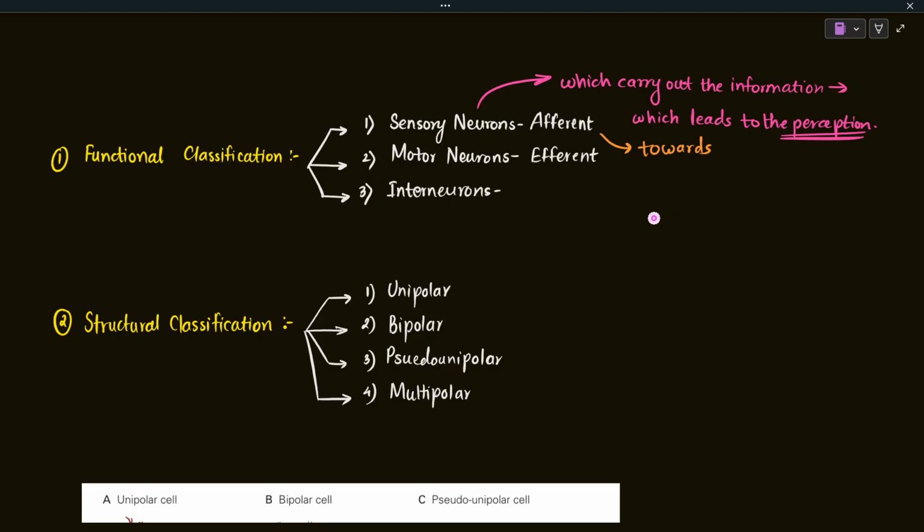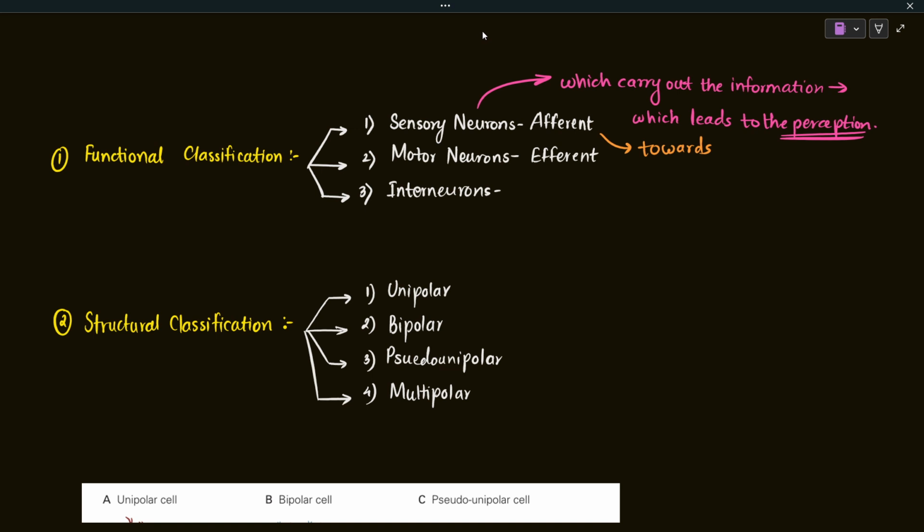Please mind my words. There's a difference between sensory neurons and afferent neurons. Whenever anyone mentions afferent neurons, it only gives you information about the direction of the signal transmission, that the signal is being transmitted from the peripheral part of the body to the central part of the body.